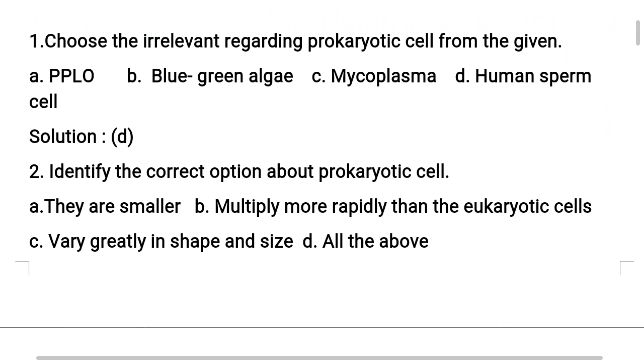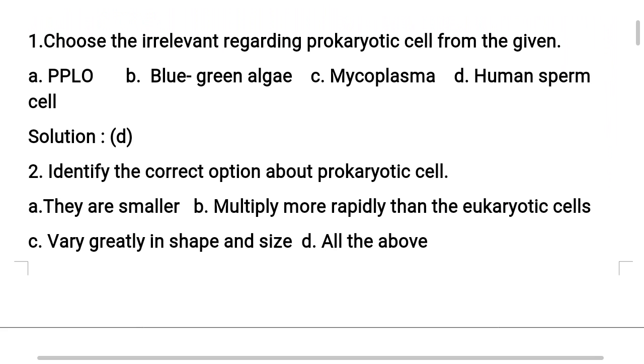First question. Choose the irrelevant regarding prokaryotic cell from the given. Option A, PPLO, B, blue-green algae, C, mycoplasma, D, human sperm cell. The correct answer for this question is option D, human sperm cell. Now let's discuss this question in detail.